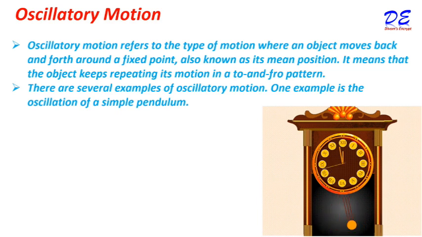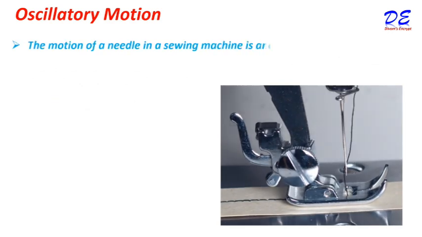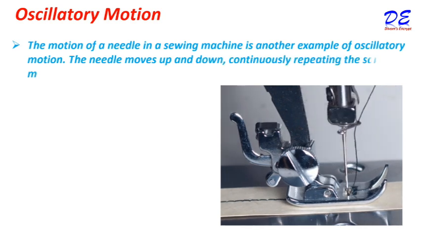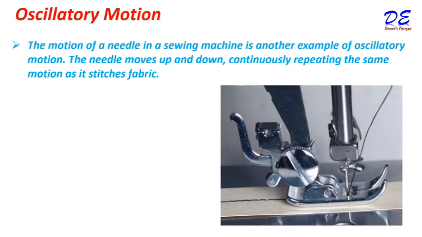There are several types of oscillatory motion. One example is the oscillation of a simple pendulum. The motion of a needle in a sewing machine is another example of oscillatory motion. The needle moves up and down continuously, repeating the same motion as it stitches fabric.